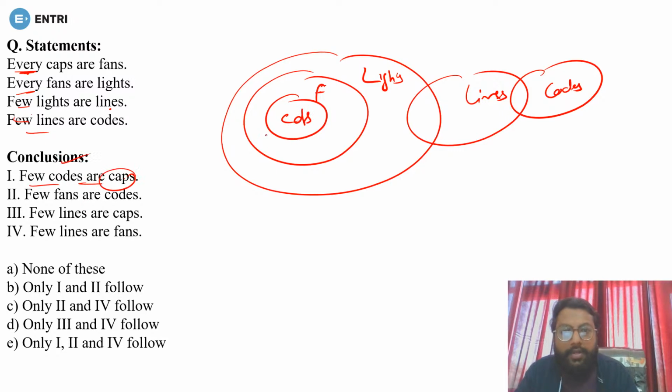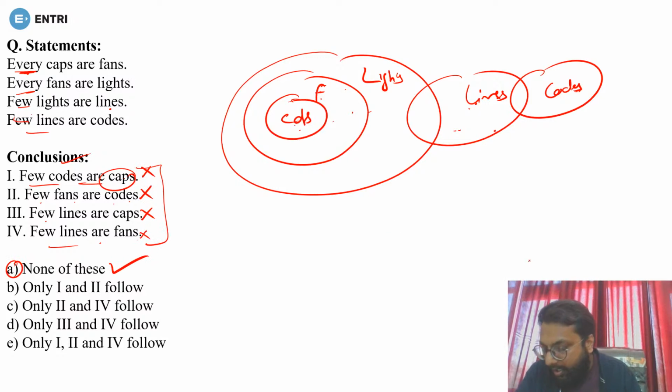Few codes are caps. These are code, these are caps. We don't have any relationship between codes and caps. We can't see anything. So this will be wrong one. Now, few fans are codes. Again, we don't have relationship between fan and codes. So you can't answer it. Now, few lines are caps. Again, we don't have a relationship between them. Wrong. Few lines are fan. These are line, these are fan. Again, we don't have any relationship between them. So this is also wrong. So none of the conclusion will follow. So answer will be none of these.